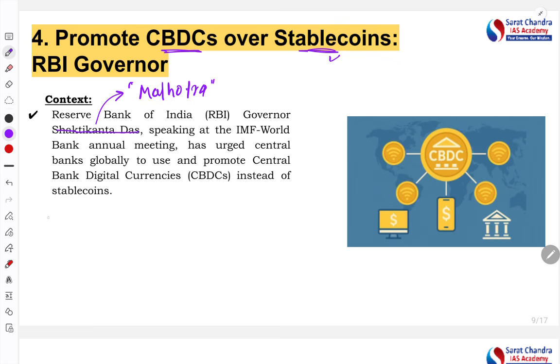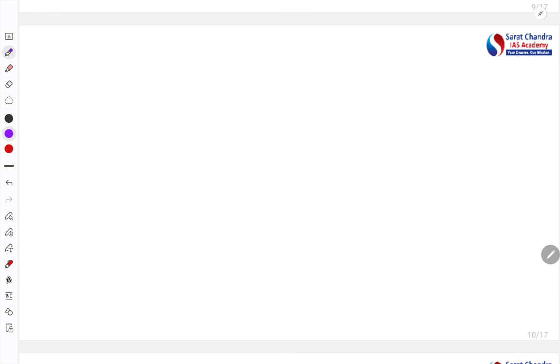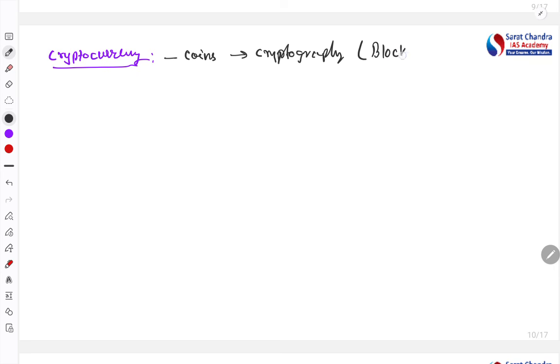Before that, let's first understand what cryptocurrency is, the key terminologies here. Cryptocurrency is a currency produced through cryptography, through blockchain technology.